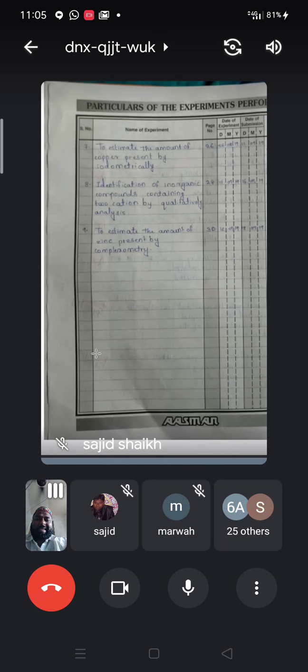These 6, 7, 8, 9 are based on the inorganic part. You can't differentiate between these three papers. In paper one, these practicals we have to perform. In paper two, different practicals are there. In paper three, different practicals are there. In this semester you have conductometry, chemical kinetics, then inorganic analysis. These three main categories are what we have to do in the practicals.